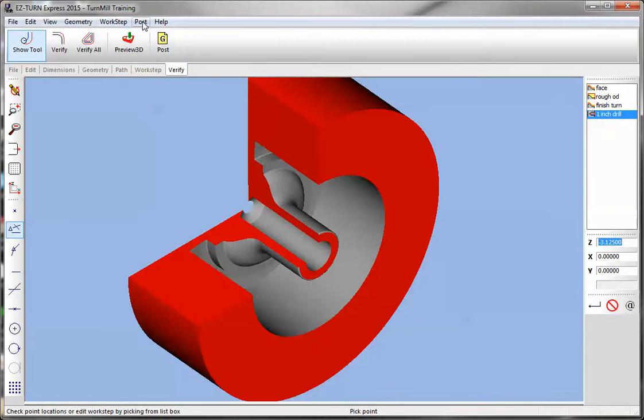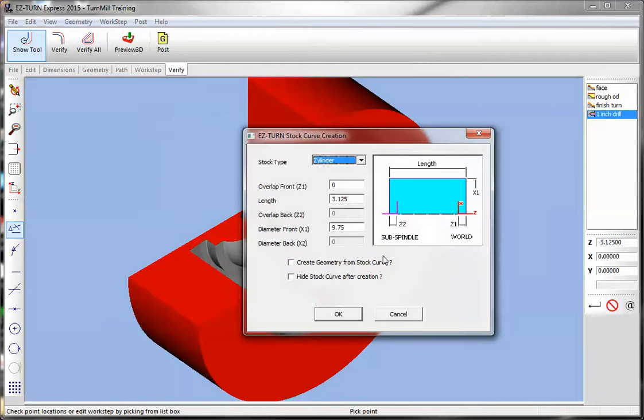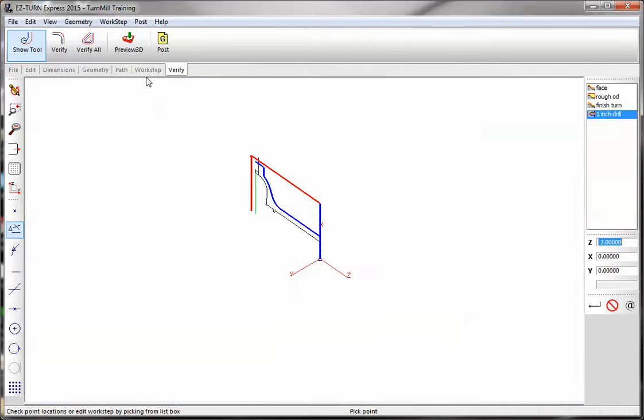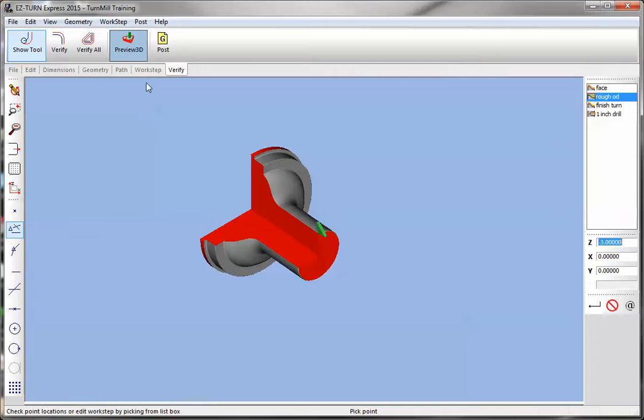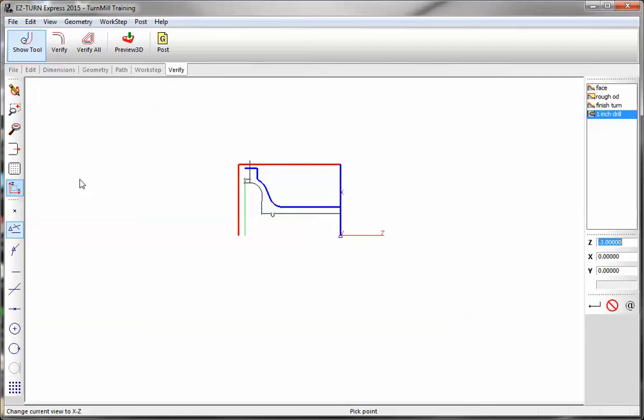Okay, I gotta get the OD right. Forget about that. We'll make that, I think it was 290, but anyway, we'll make it 3. So that gives us some material for face operation on the back side.